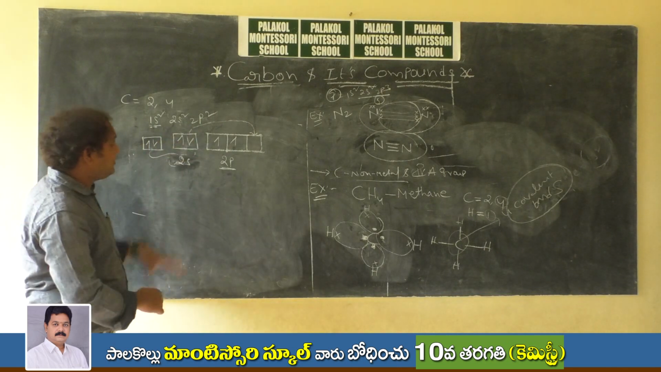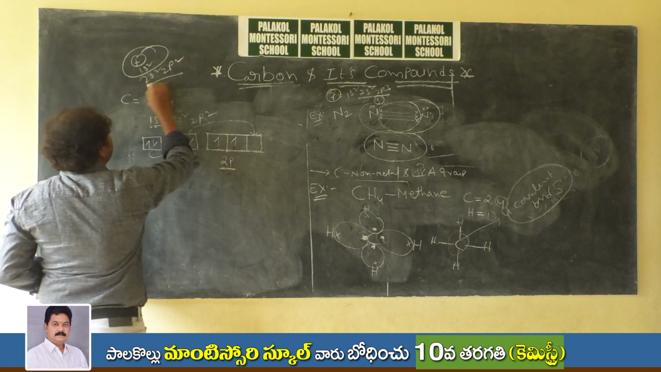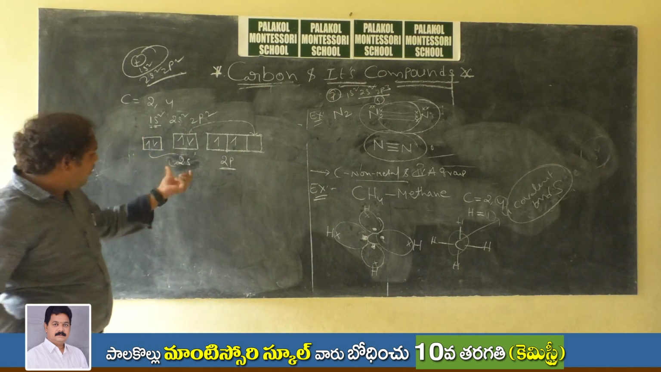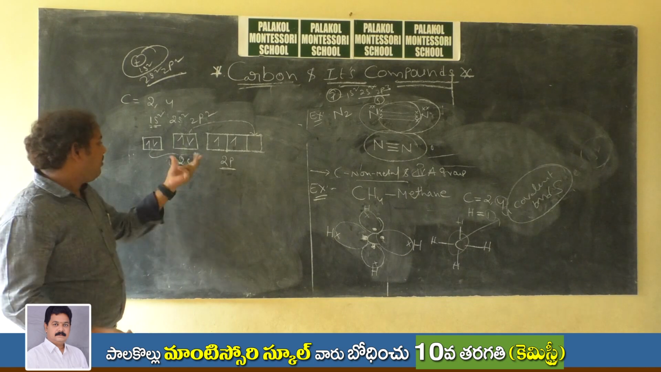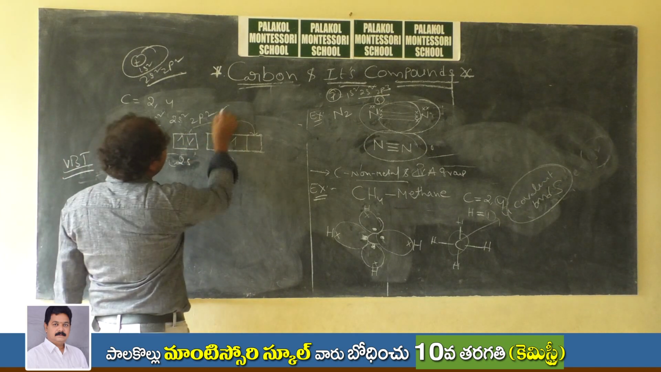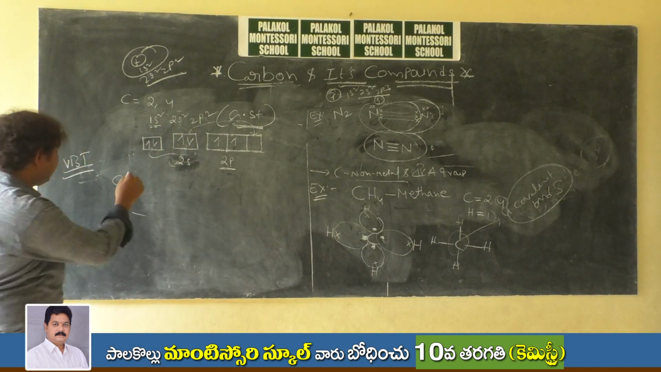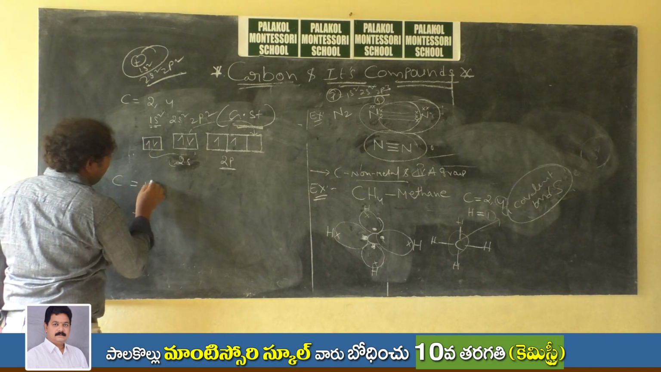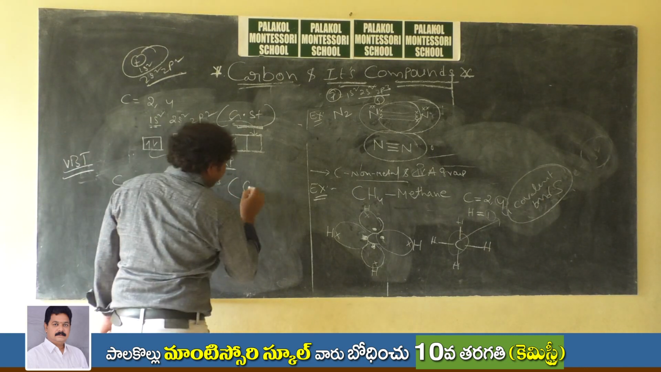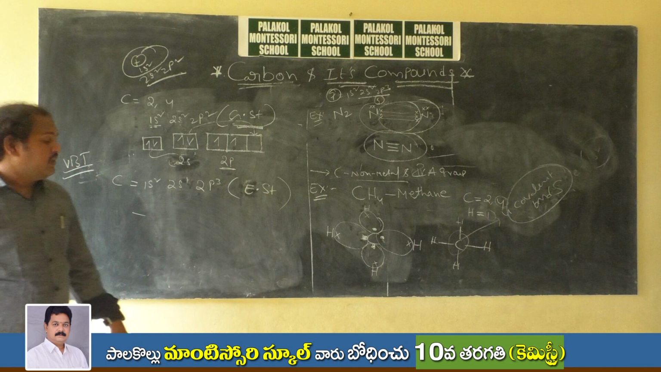But 2s and 2p are present in the same shell, which means the energy gap is very small. If the energy gap is very small, it is very easy to jump from 2s to 2p. So this is the ground state electronic configuration. What is its excited state electronic configuration? 1s2, 2s1, 2p3. This is the excited state electronic configuration.